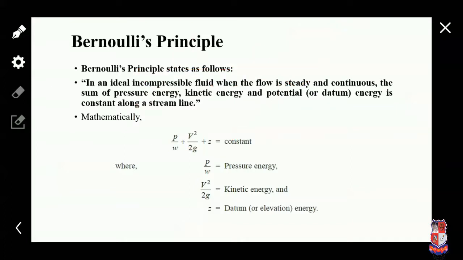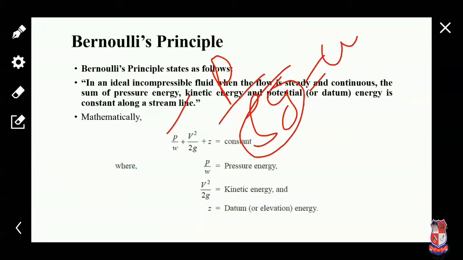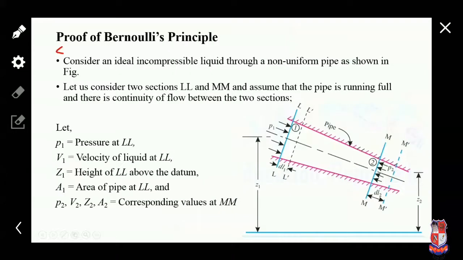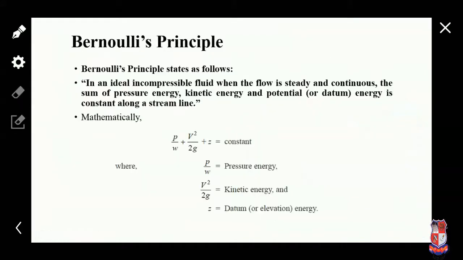Okay. So mathematically we can write this, where pressure energy, velocity energy and potential energy. So pressure energy is equal to P upon rho g. We know that rho g is the specific weight, small w. Okay. And the kinetic energy equation is V square upon 2g. And Z is the potential energy or datum energy. Okay. Now we prove the equation of Bernoulli's principle.